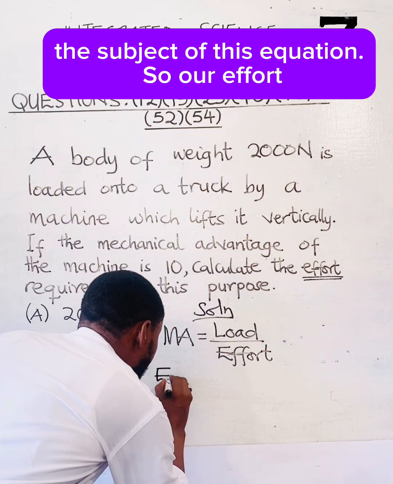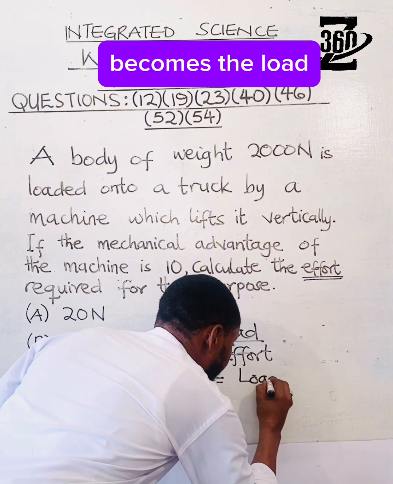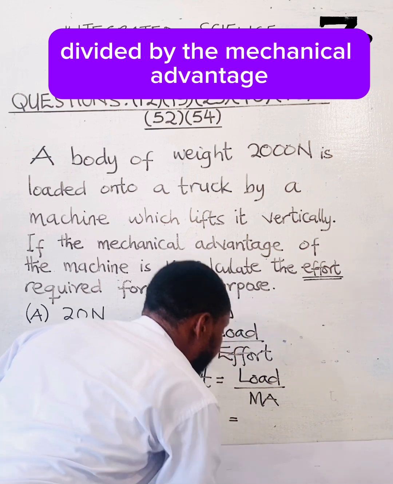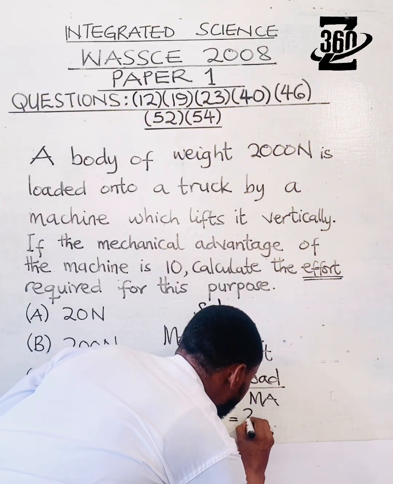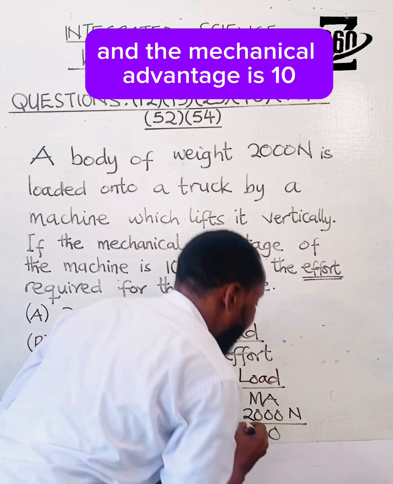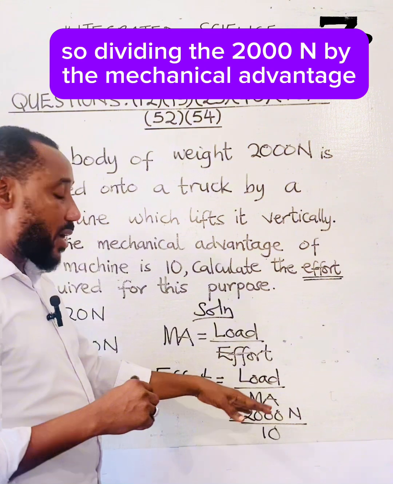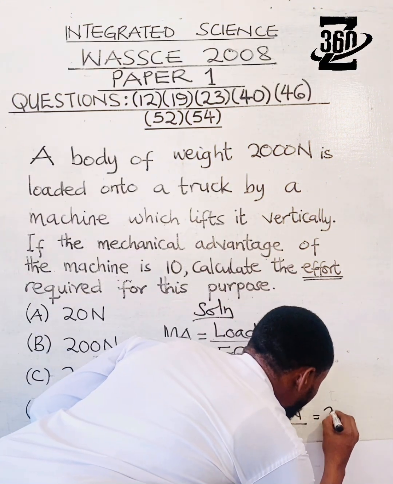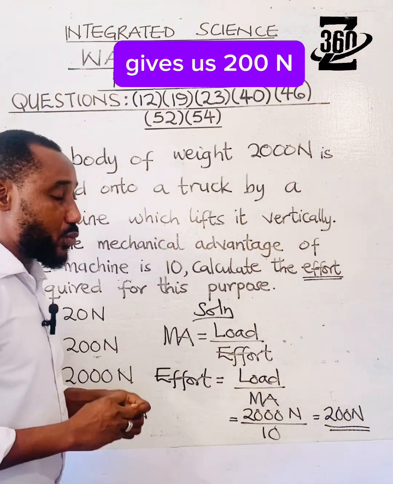So our effort becomes the load divided by the mechanical advantage. The load, according to the question, is 2000 Newton, and the mechanical advantage is 10. So dividing the 2000 Newton by the mechanical advantage 10 gives us 200 Newton.